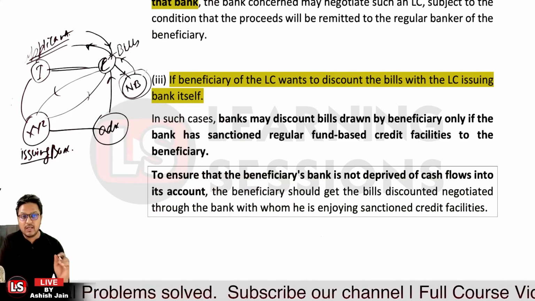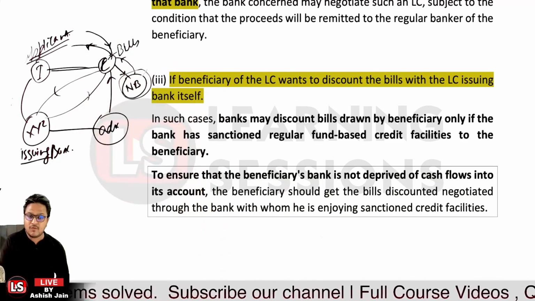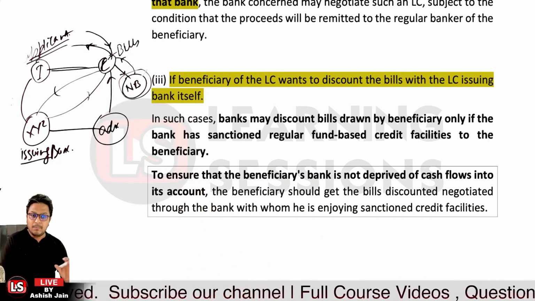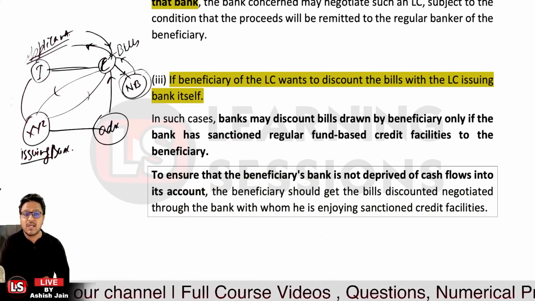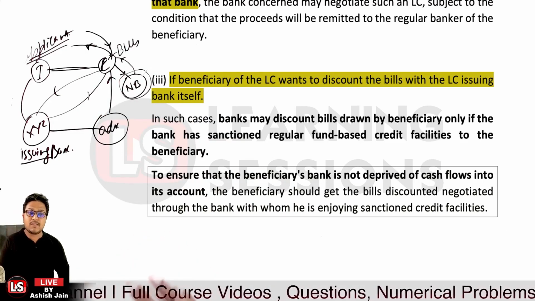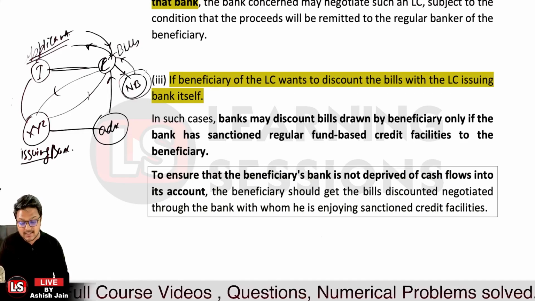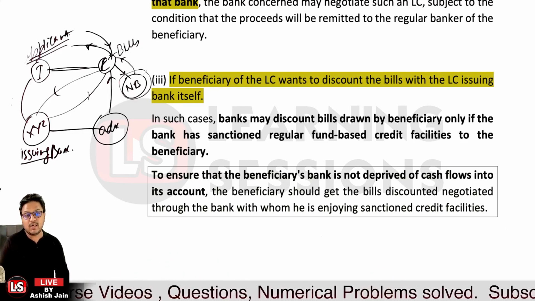In case the beneficiary wants to get the bills discounted from the issuing bank itself, that is allowed, but only if the regular fund-based credit facilities are sanctioned to the beneficiary. Otherwise it is not allowed.